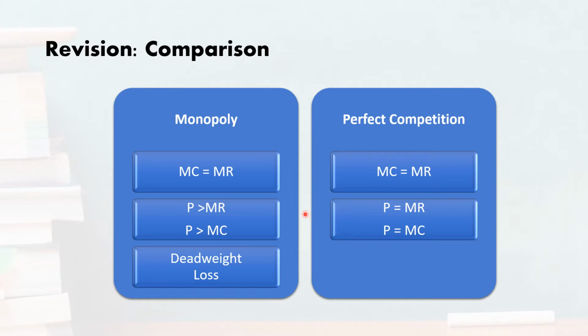So we can say that for a perfectly competitive firm, the price is not only equal to the marginal revenue, but it is also equal to the marginal cost. Or we can say that the demand and marginal revenue curves are actually the same, and the output level is determined where price is equal to marginal cost. So we just replace marginal revenue with price.